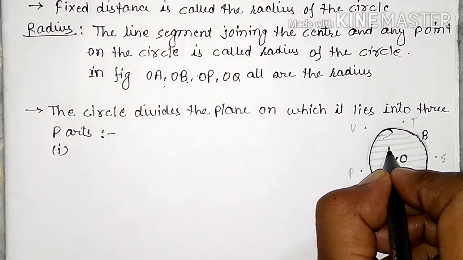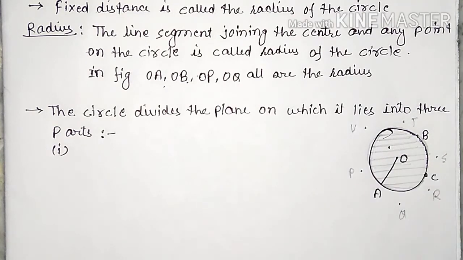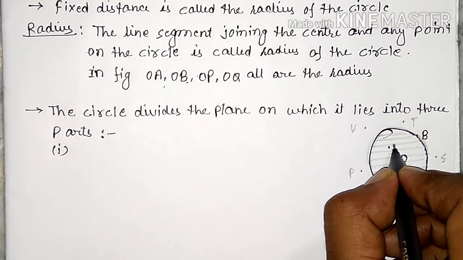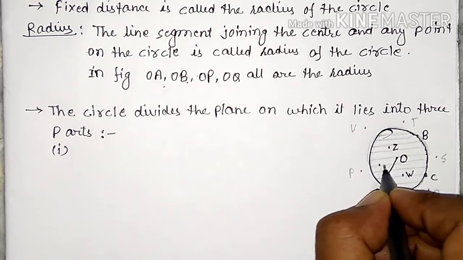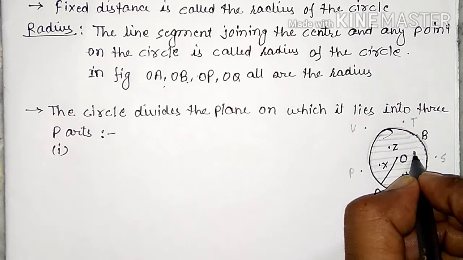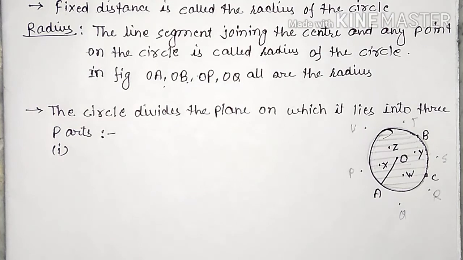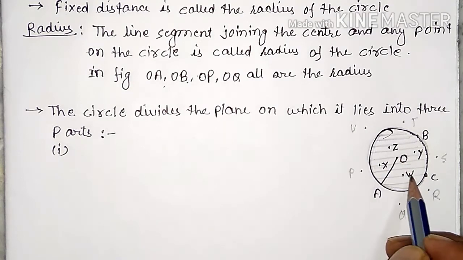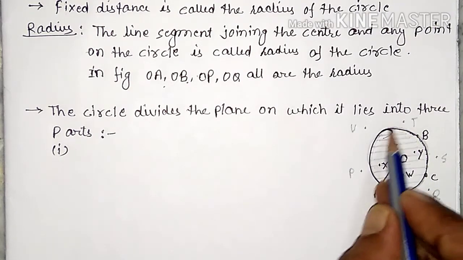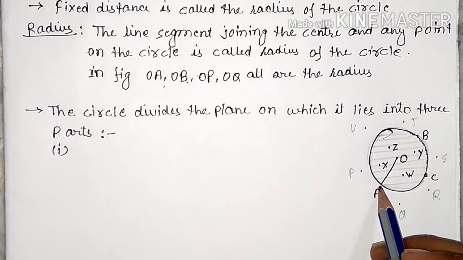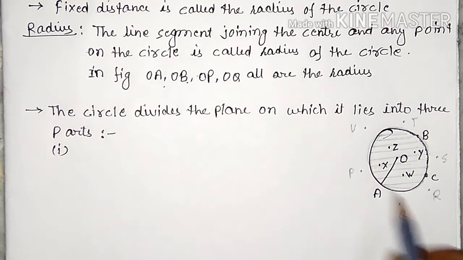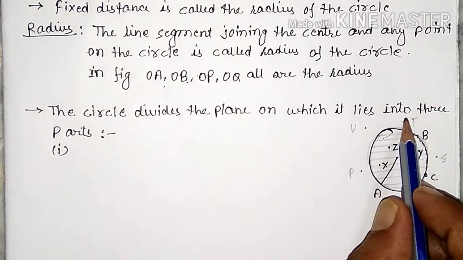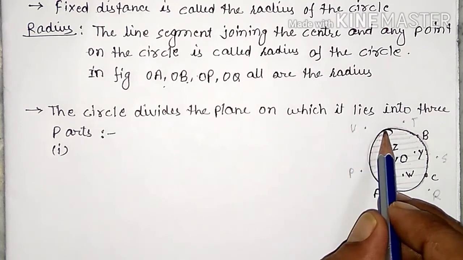And the interior of the circle, suppose Z, W, X, Y. All these are the points that lie inside the circle. Which points lie inside the circle? Z, W, Y, X lie inside or in the interior of the circle. Points A, C, B lie on the circle. And points P, Q, R, S, T, U lie outside the circle.